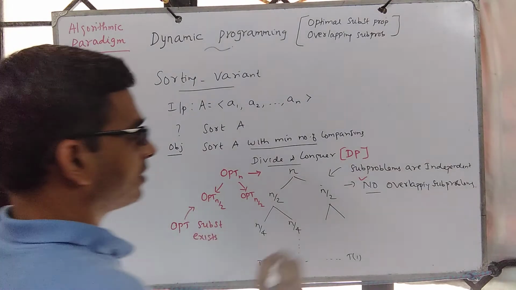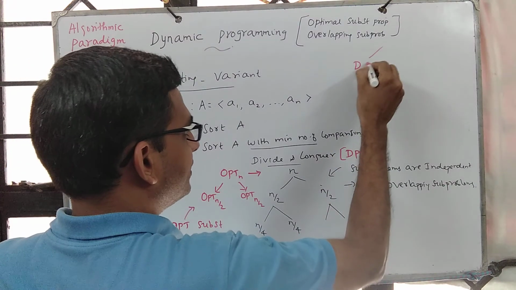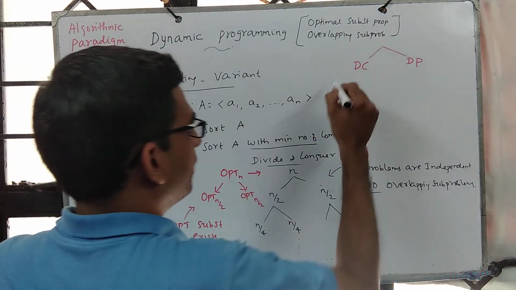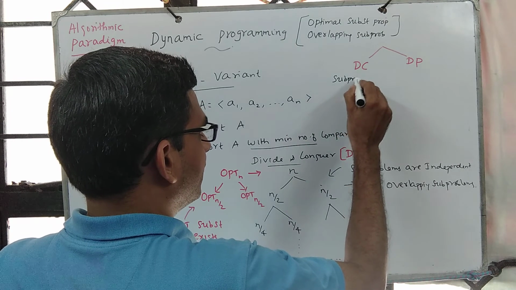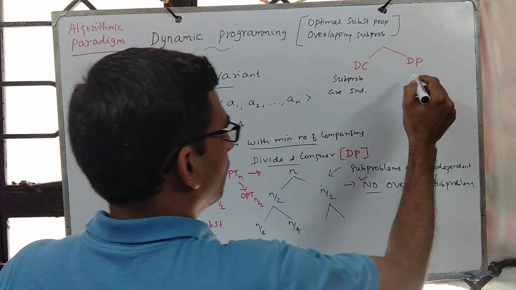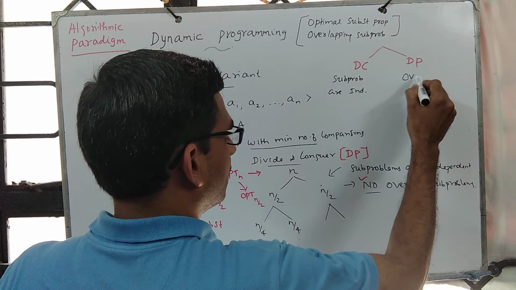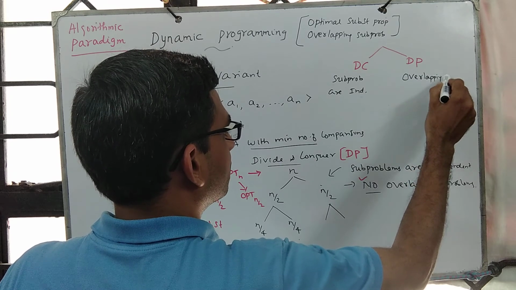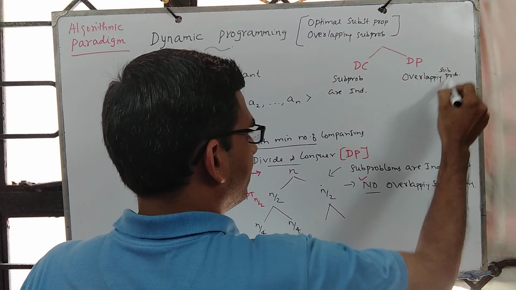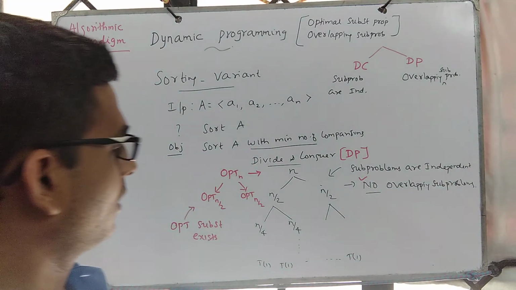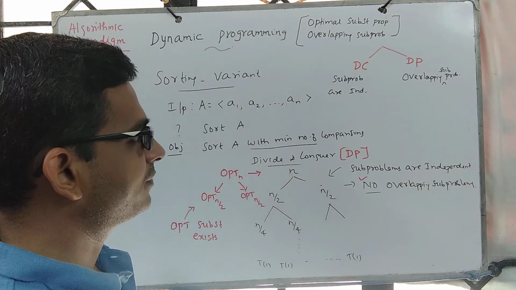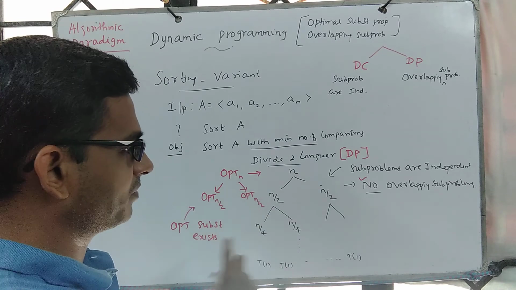Or put it in other words, if you look at DC, divide and conquer, on one side and DP on the other side: for divide and conquer, subproblems are independent, no overlapping subproblems. Over here, subproblems are dependent, or there are overlapping subproblems. So optimization may exist, may not, depends on the problem. So because of that, if you look at the recursive solution, now there is no overlapping subproblem.